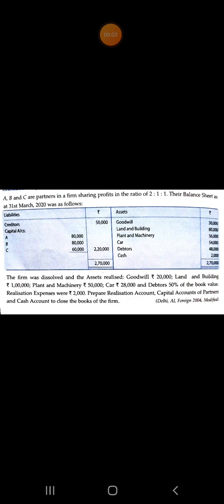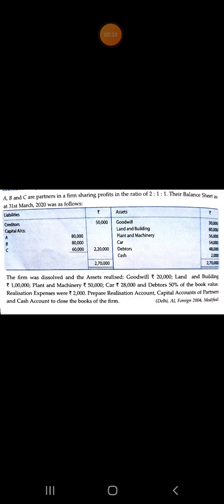Question. A, B and C are partners in a firm sharing profits in the ratio of 2:1:1. Their balance sheet as at 31st March 2020 was as follows. Balance sheet, liabilities: creditors 50,000, capitals A 80,000, B 80,000, C 60,000.